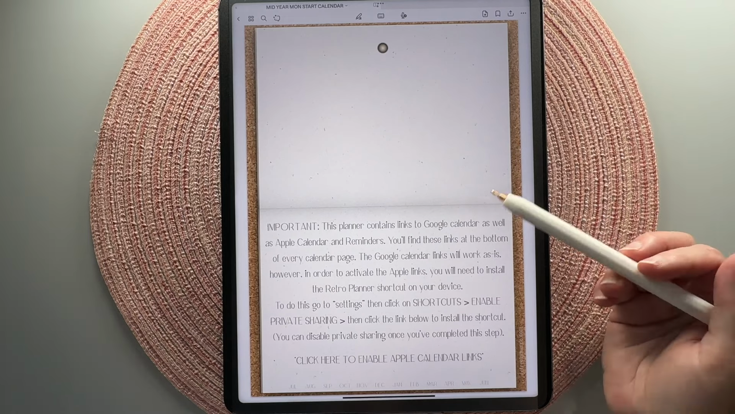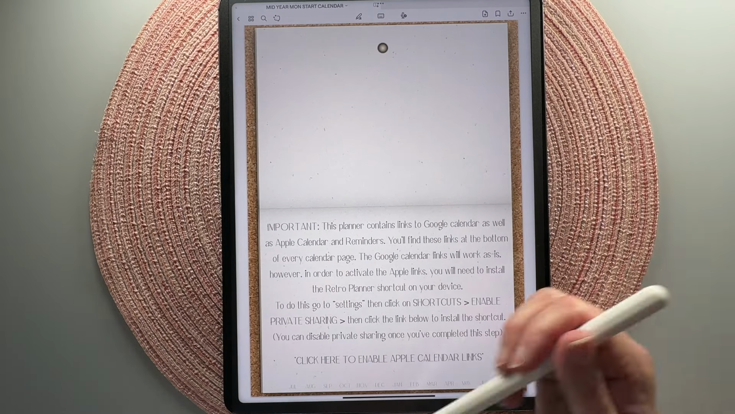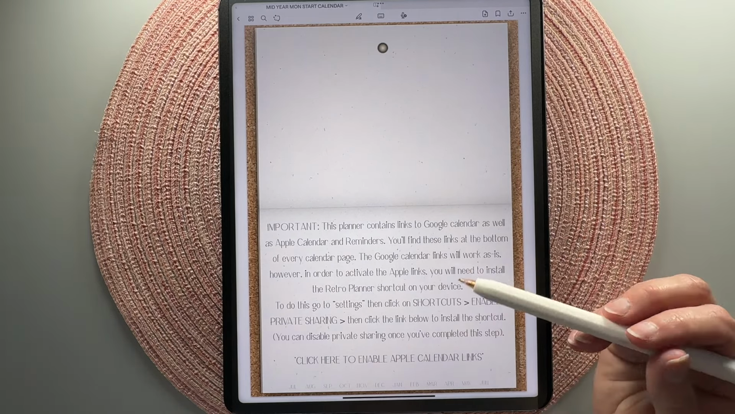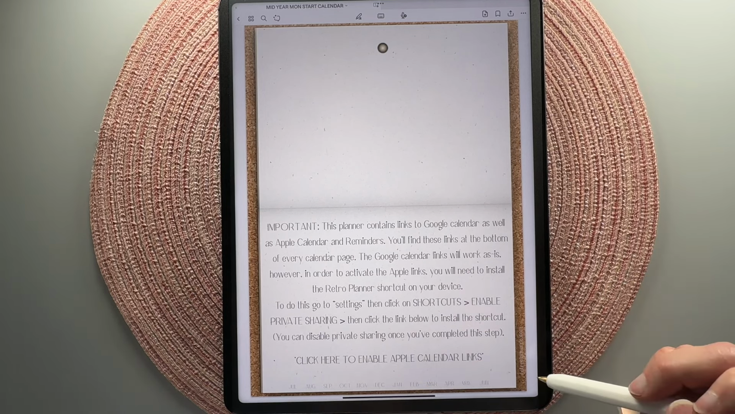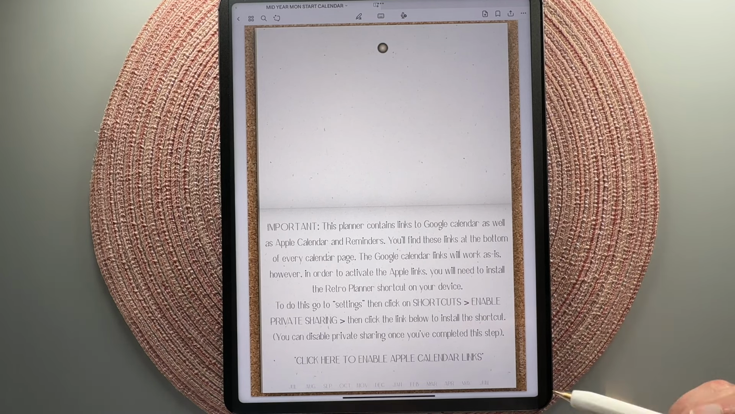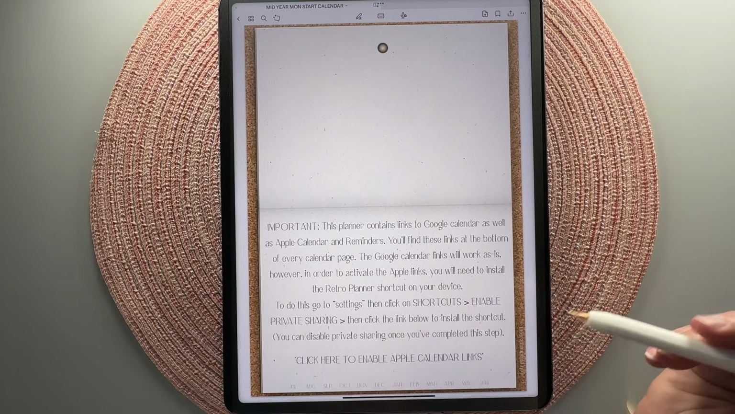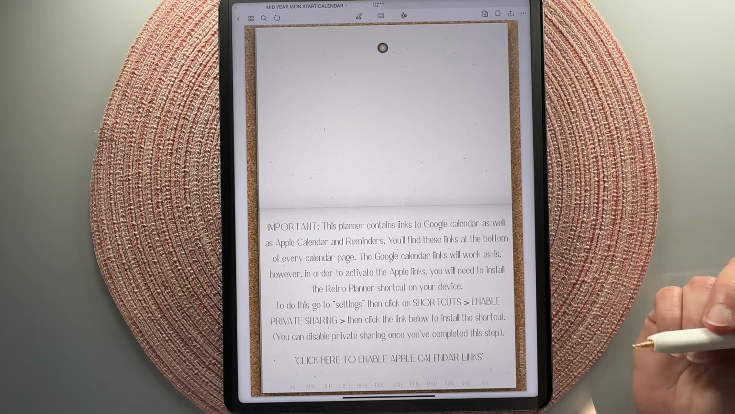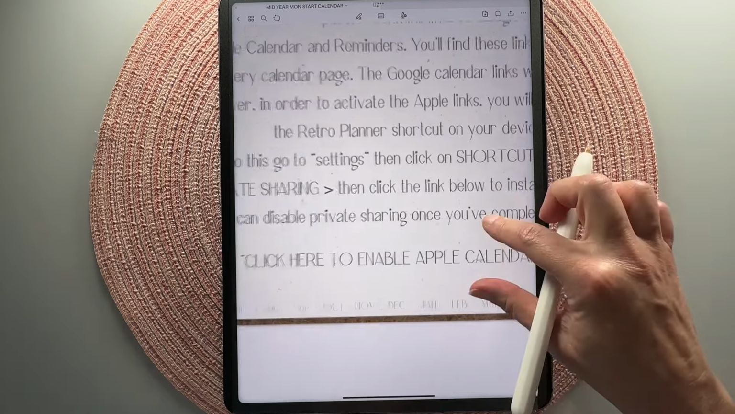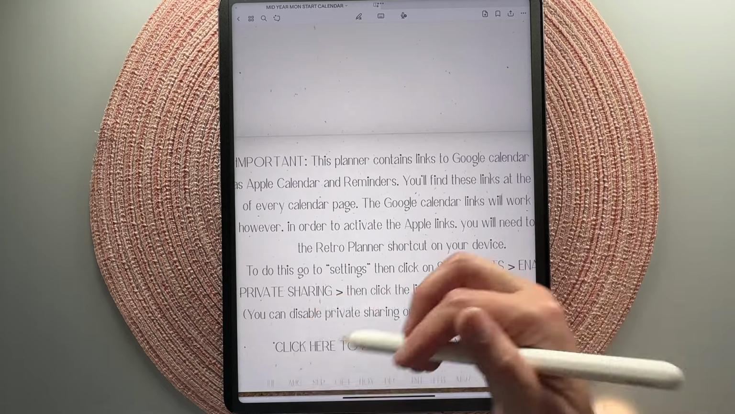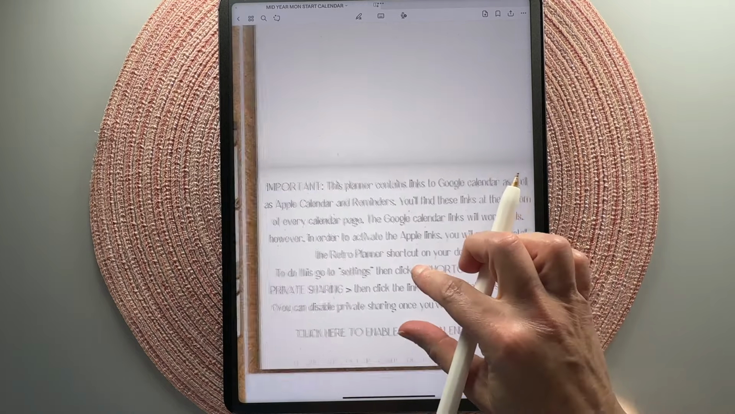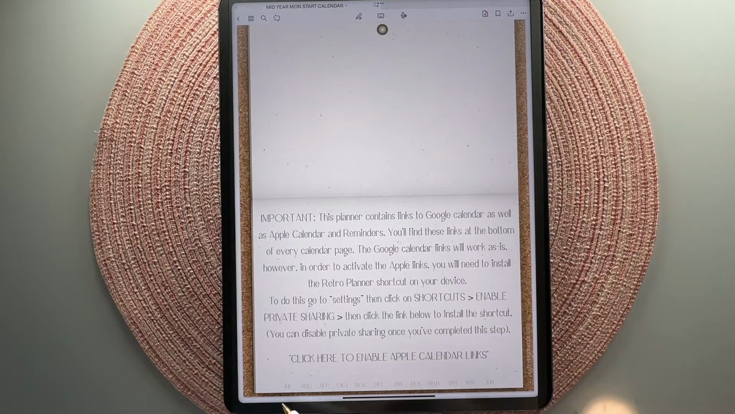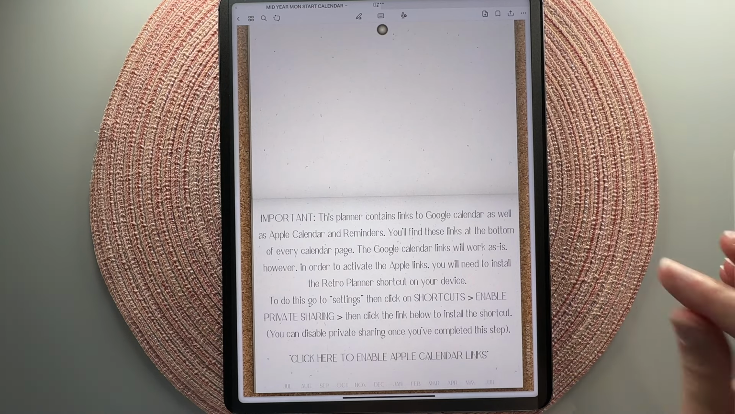For the Apple Calendar, there's a brief set of instructions here in the front. You first have to install the shortcut before you can use the actual Apple links in the calendar. I also have a video, which I will link to in the description, that walks you through that process. On the bottom of the pages are your months, and this is a mid-year planner, so we have July 2024 through June 2025.